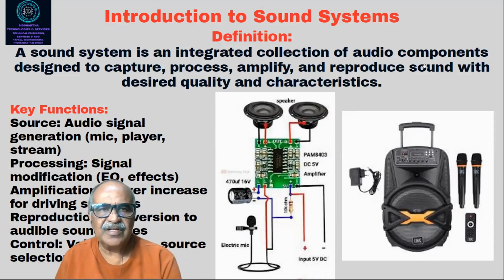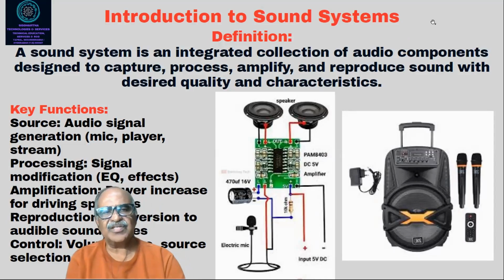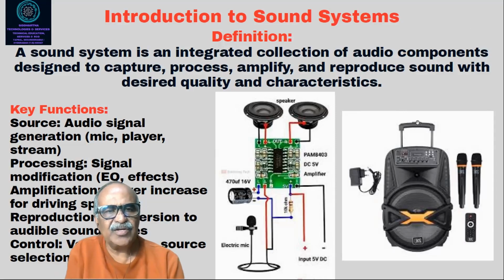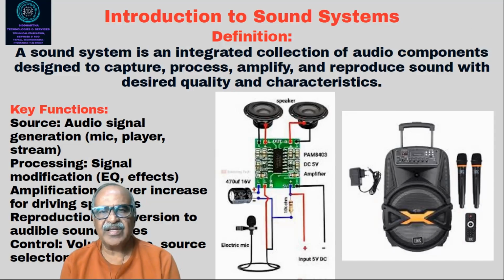So first of all, the definition: what is a sound system? A sound system is an integrated collection of audio components, basically designed to capture, process, amplify, and reproduce sound with desired quality and characteristics. So this is the definition part. Now, what are the key components or key functions? We will discuss that.